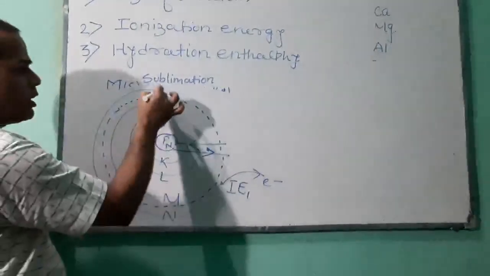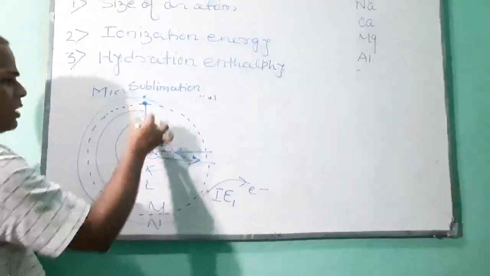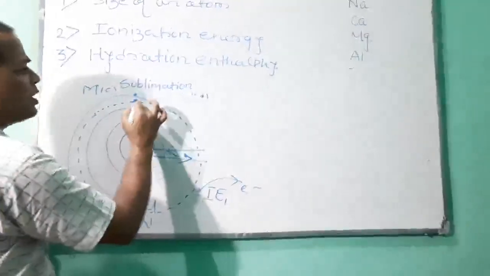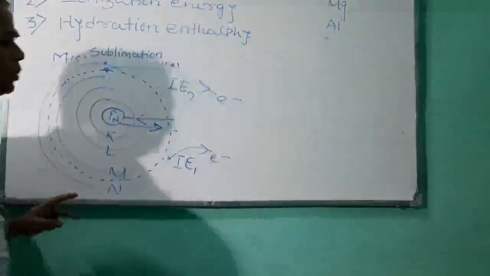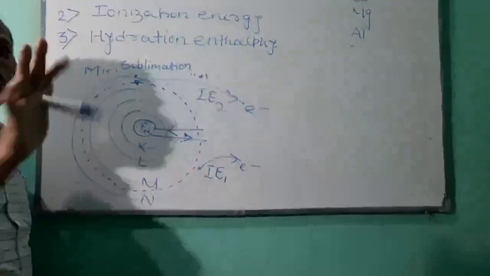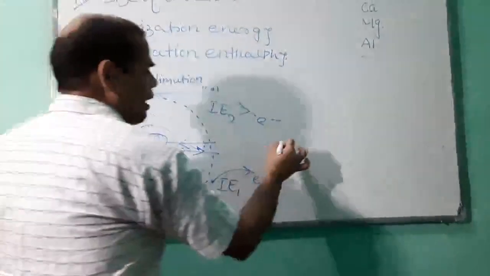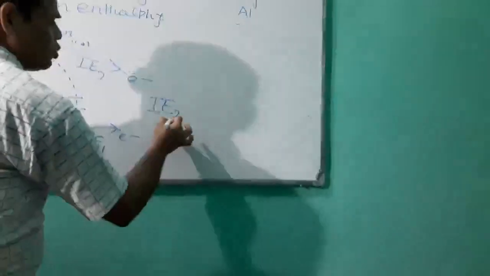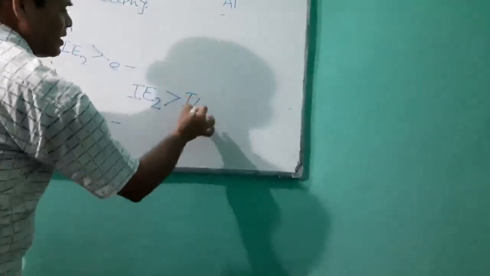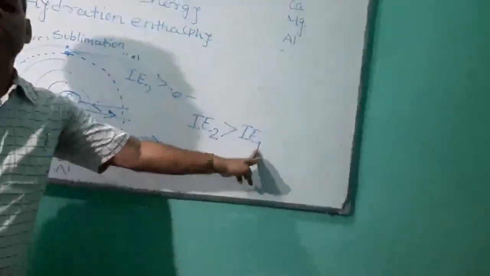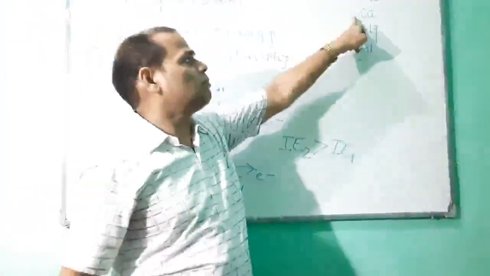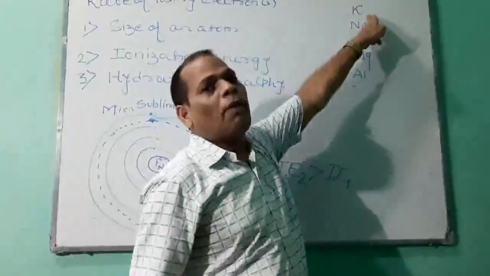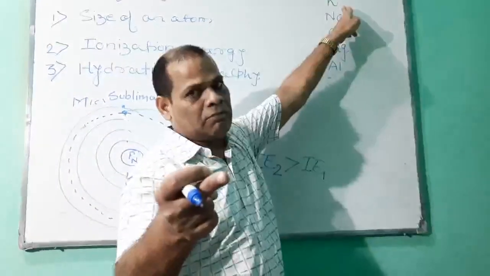So now, in order to remove this electron, IE2, you need more energy. It means the magnitude of the second ionization energy will be greater than the first ionization energy. That's why calcium is less reactive as compared to potassium.